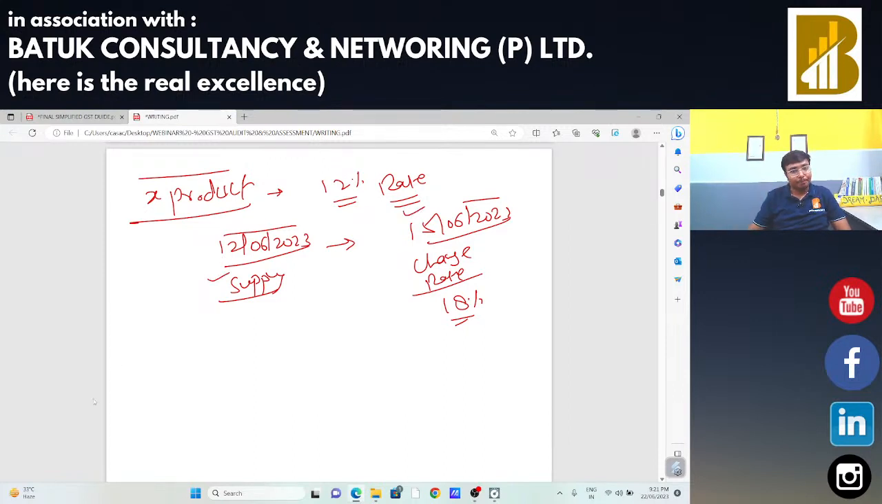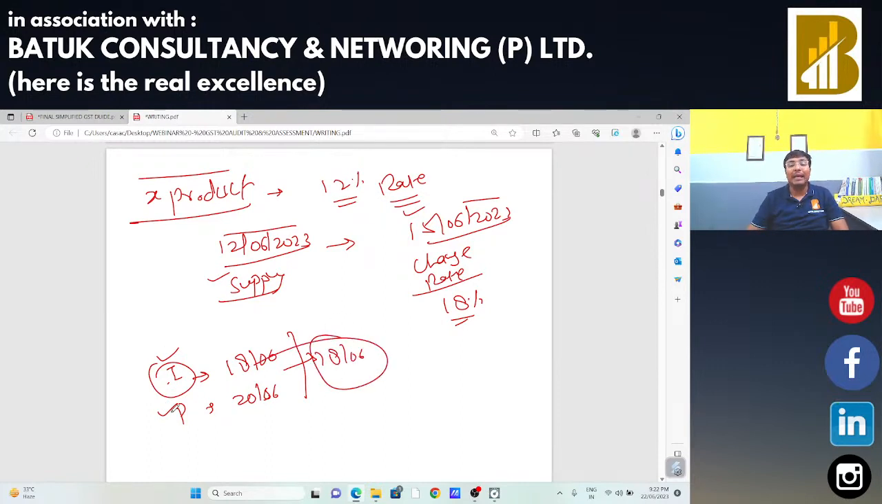Suppose invoice date is 18th June and I had received the payment on 20th June. In that case, the question is what will be the time of supply? Your invoice or your payment, whichever is earlier, will be the time of supply. That means 18th June will be treated as time of supply, and GST should be charged at the rate of 18% because on 15th June the rate has already changed.